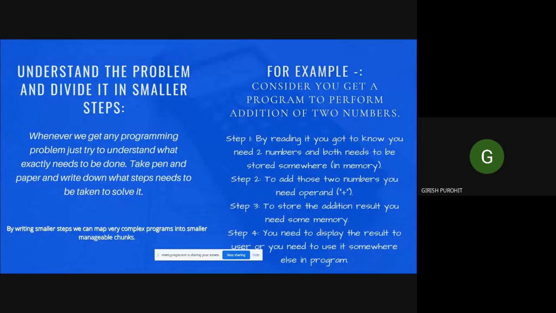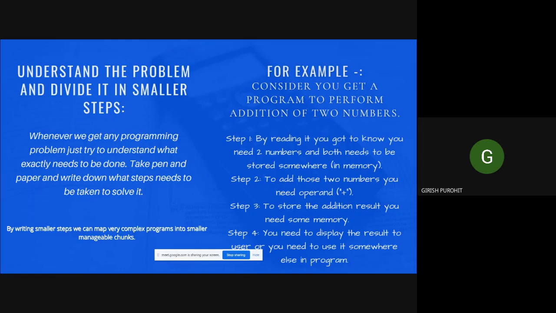I will continue the next part. Understand the problem and divide it into smaller steps. As we all know, every question has its own answer. The answer is hidden in the question itself. So we should read the question again and again if we are not able to understand it. Suppose I have read a question and tried it one time, but I'm not getting the answer. This does not mean that I have to stop thinking about it. I should read that question 5 times, 10 times until I get the answer. I should try one more time.